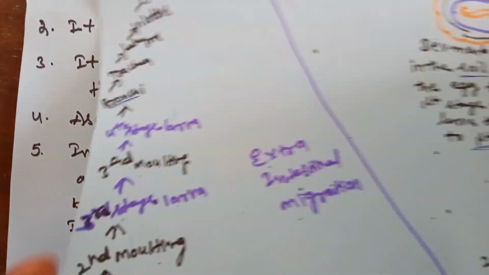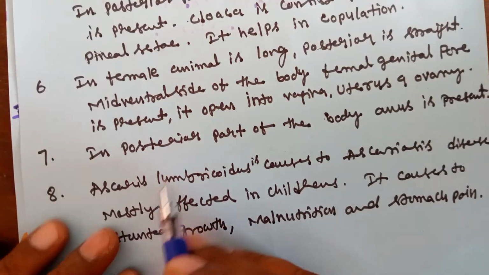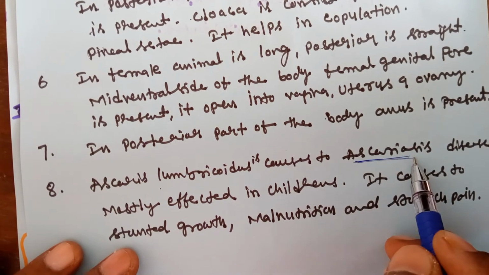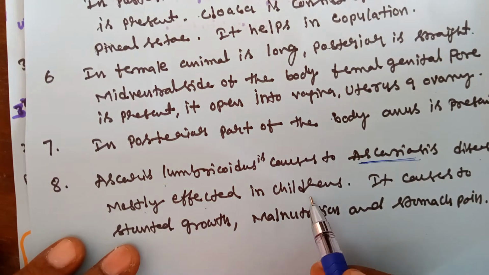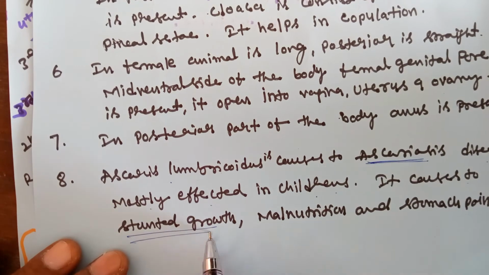So what does Ascaris lumbricoides cause? It causes the disease ascariasis, mostly affecting children. It causes stunted growth.